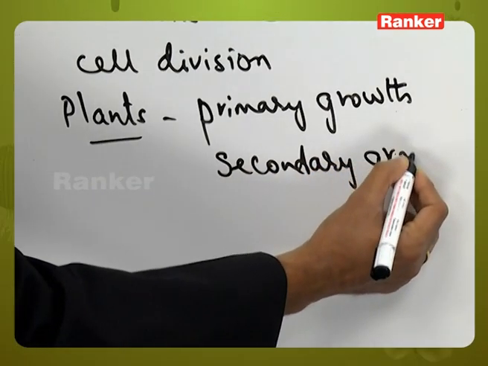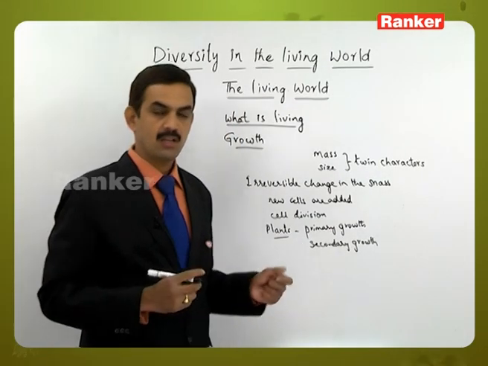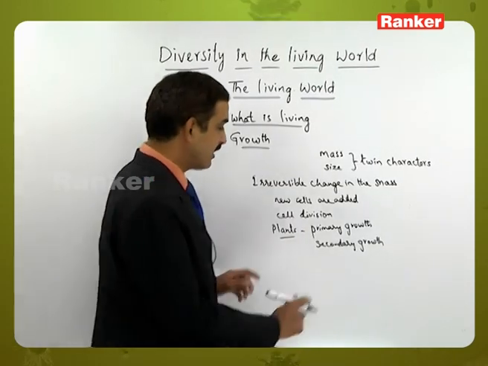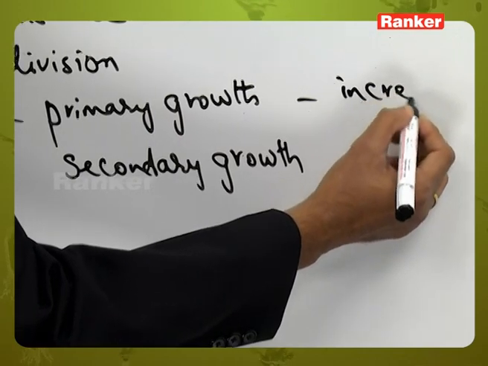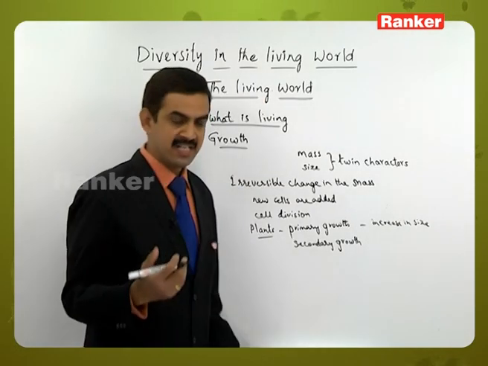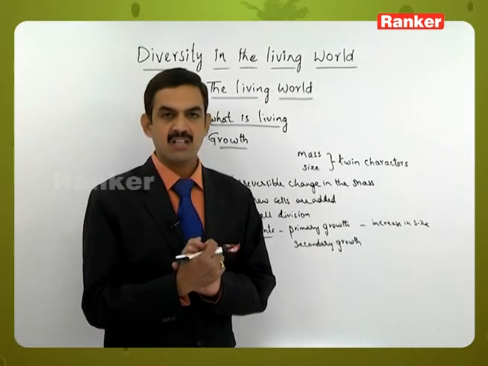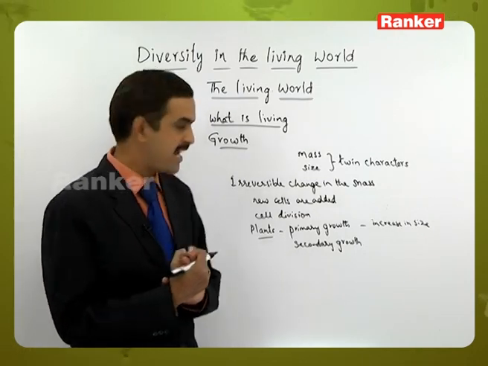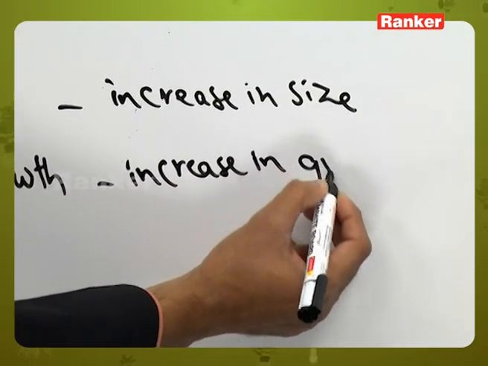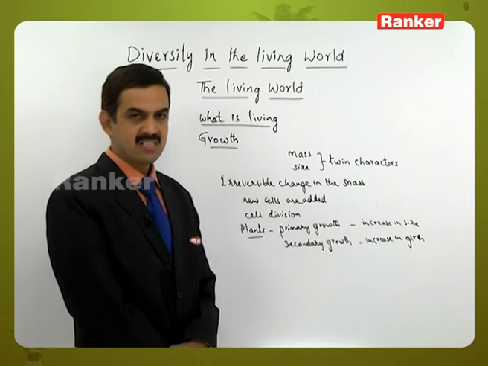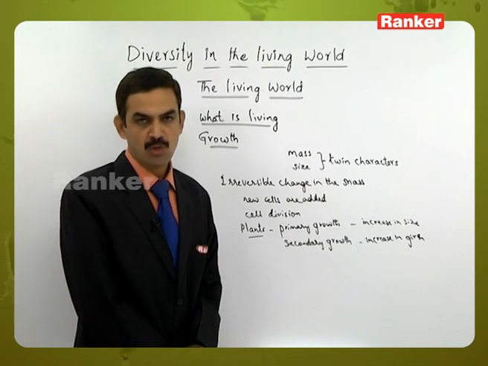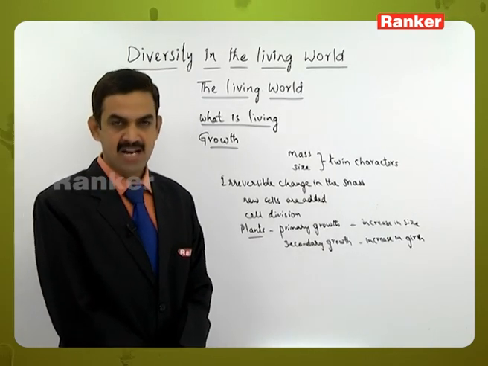Primary growth is exhibited by almost all living organisms, where the increase in size occurs in terms of height or length, but only some plants, like the dicot stem, will exhibit secondary growth, where there is an increase in the girth of the parts. Here we have to discuss only the primary growth, because it is a common feature in almost all living organisms, particularly in plants and animals.